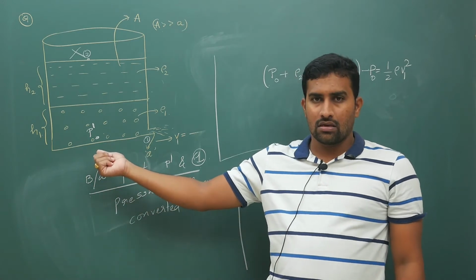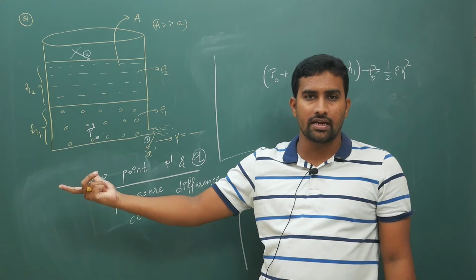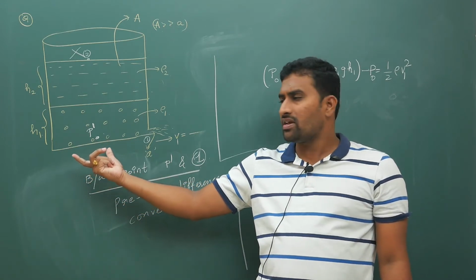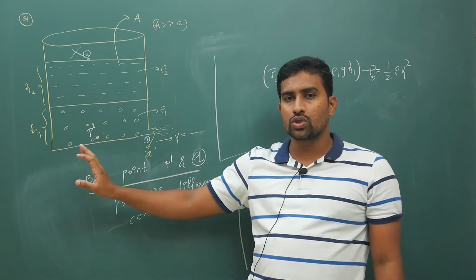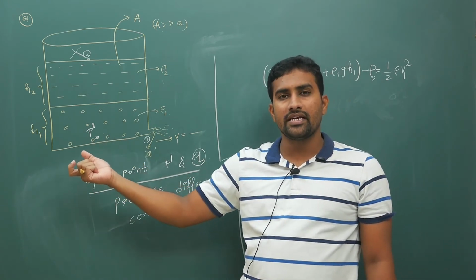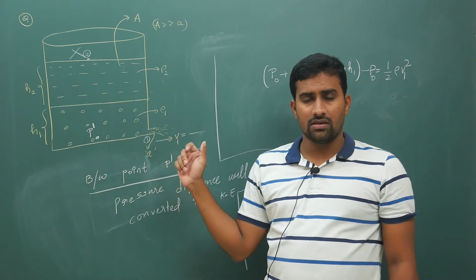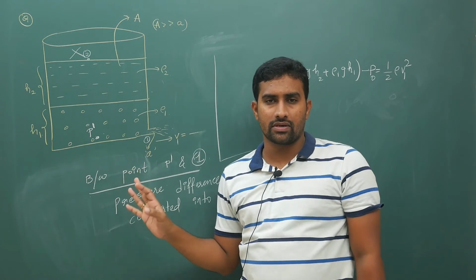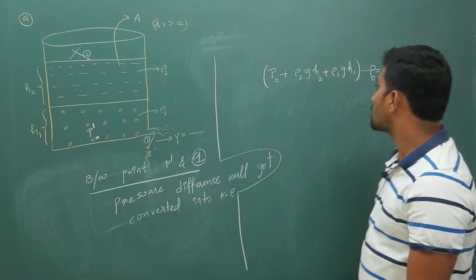If you apply it here also, because of the big surface area, within the same liquid you can apply the equation of continuity. Area times V, if you write this part, it is close to 0. At this point your velocity is close to 0. Capital A into capital V is small a into V1. So within the same liquid, if you apply the equation of continuity, you will get convinced that this part is anyhow close to 0.